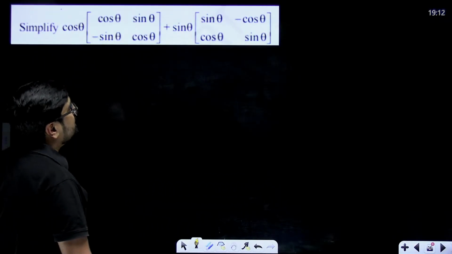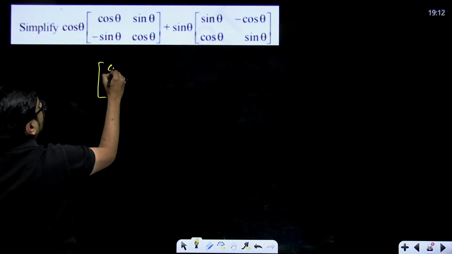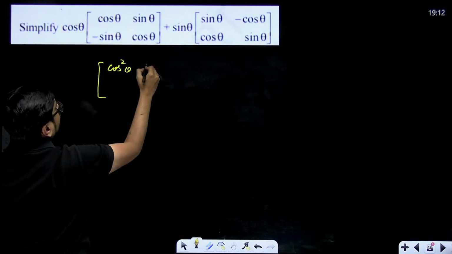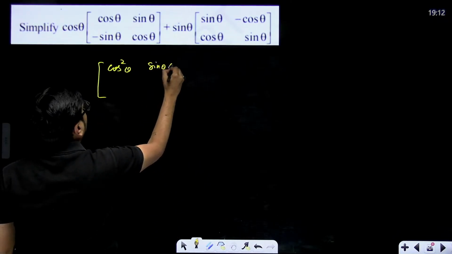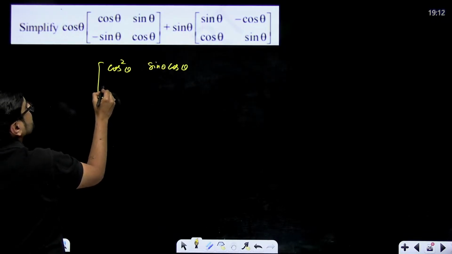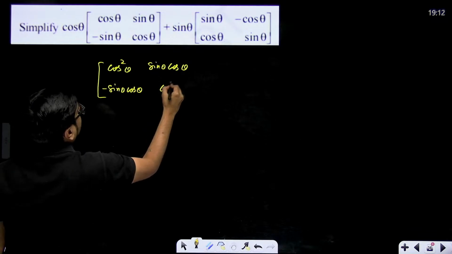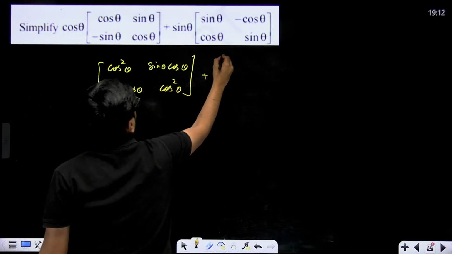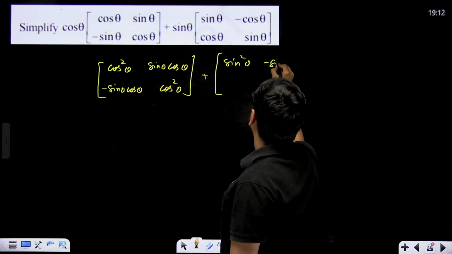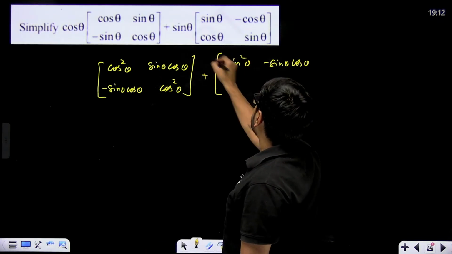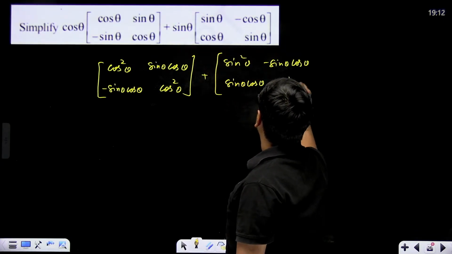Cos theta is multiplied inside the matrix. So when cos theta is multiplied, it will be multiplied with every element. Cos theta into cos theta, cos square theta. Cos theta into sin theta, cos theta sin theta, or sin theta cos theta, no problem. Cos theta into minus sin theta, minus sin theta cos theta. Plus sin theta into sin theta, sin square theta. Sin theta into minus cos theta, minus sin theta cos theta. Sin theta cos theta, and sin theta into sin theta, that is sin square theta.